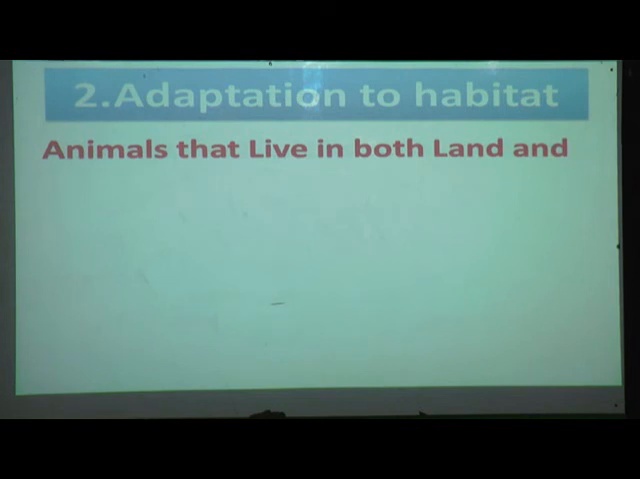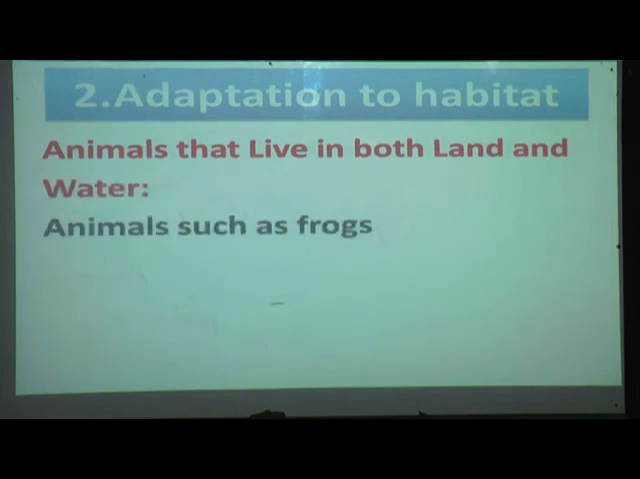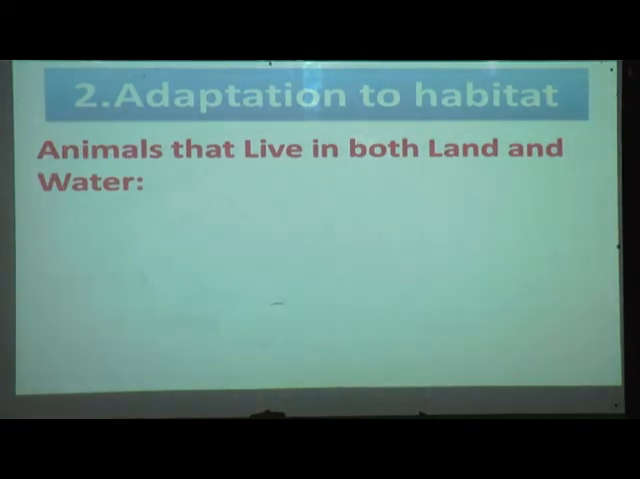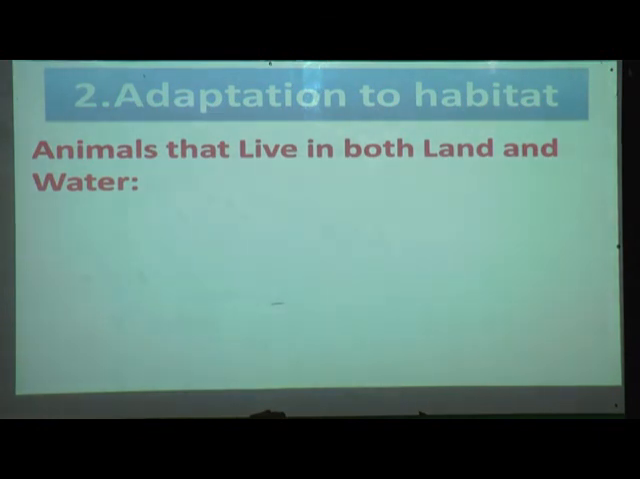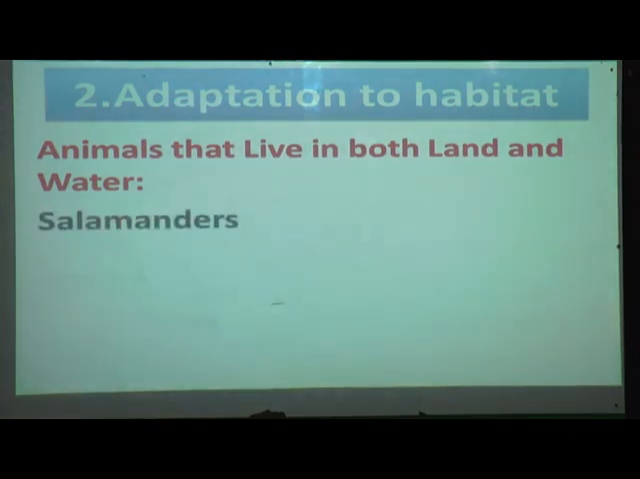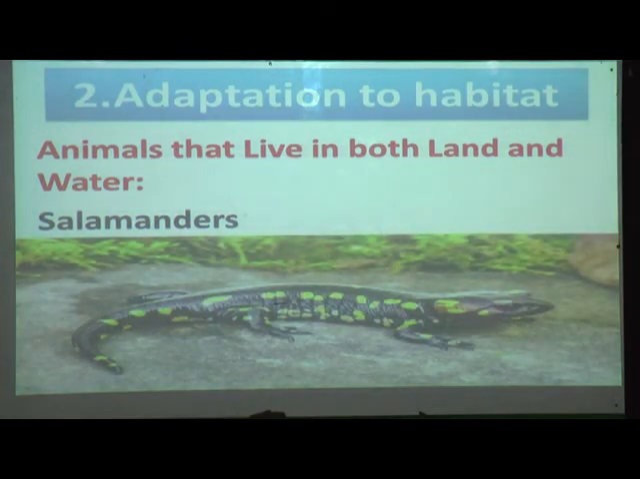Yes, now we will see animals that live in both land and water. Animals such as frogs, toads, newts, which is the water chameleon, and salamanders. These are some animals that live both on land as well as in water.